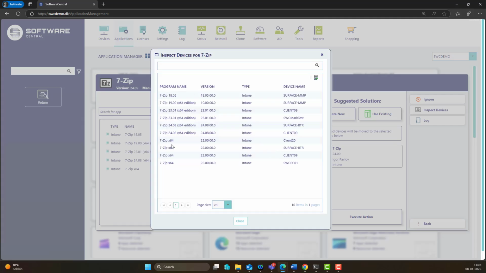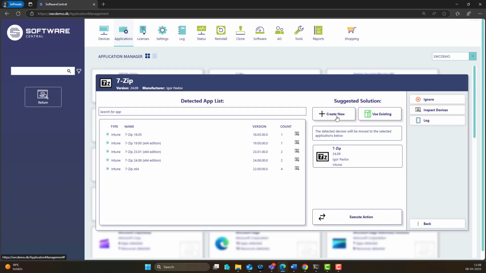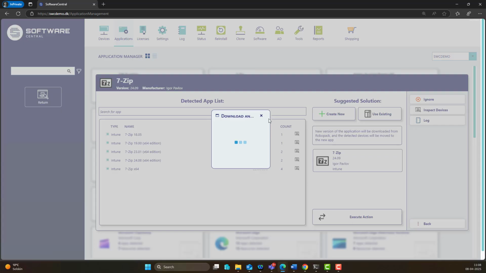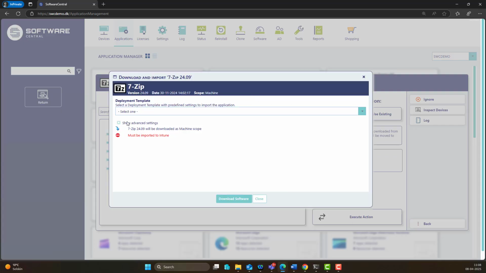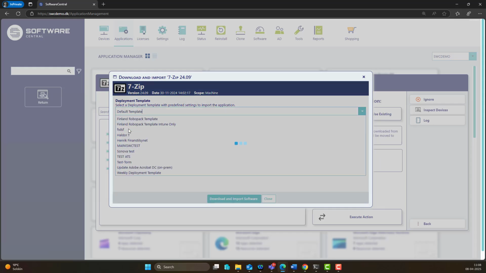We can see how many devices have this application, and then we can close and create a rule or use an existing one. If I create a new rule, I can go in and execute actions. Then I will select the advanced settings or use a deployment template.